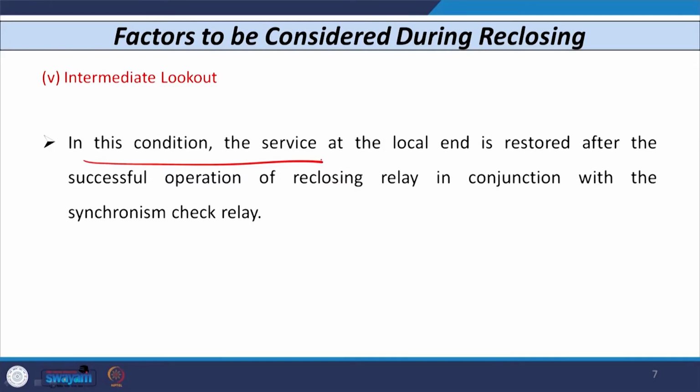So, an attempt of manual reclosing is carried out, as I told you, in the attended substations at the remote end after the lockout, subject to the condition that the fault no longer exists in such a configuration. In this condition, the service at the local end can be easily restored after successful operation of the reclosing relay in conjunction with the synchro check relay. What is a synchro check relay? That I will explain within 5-10 minutes.